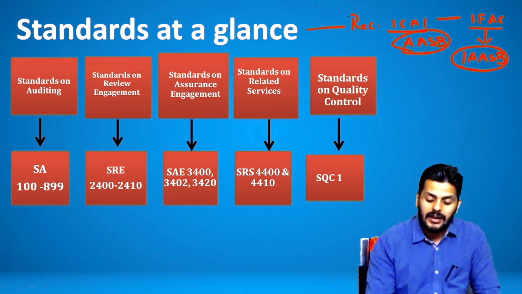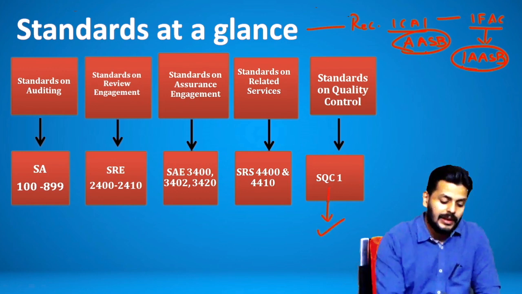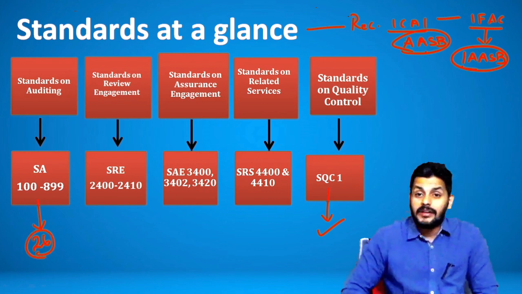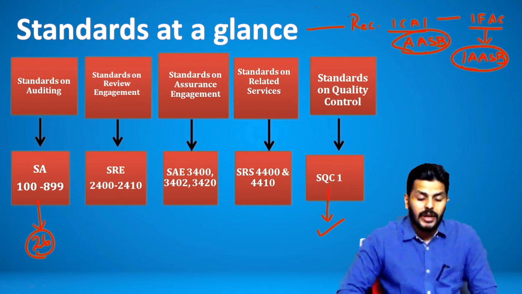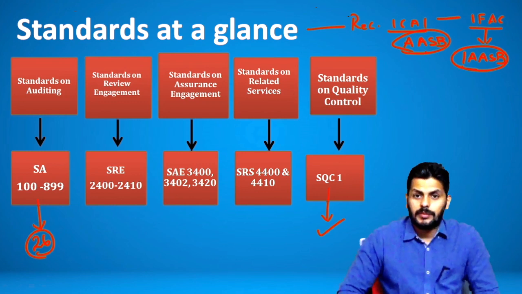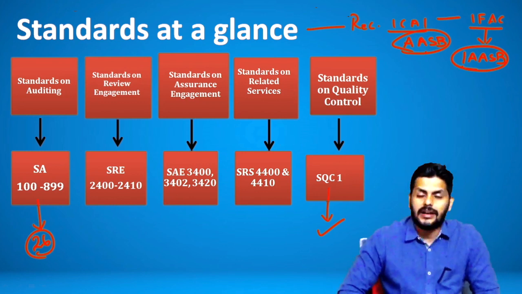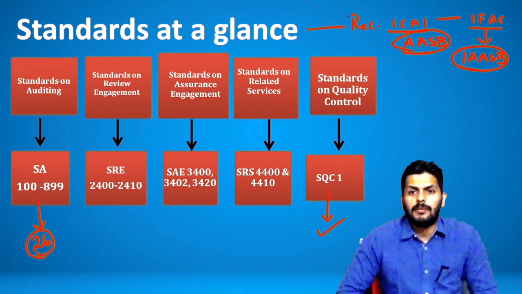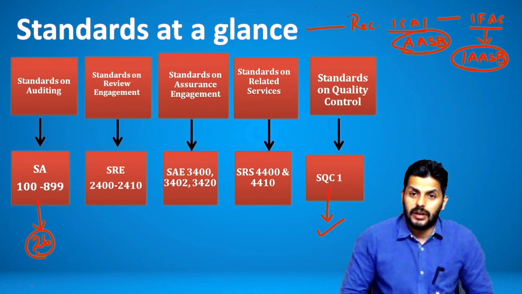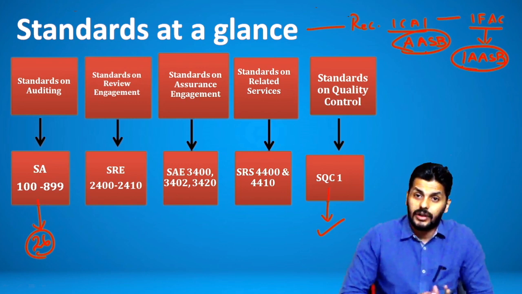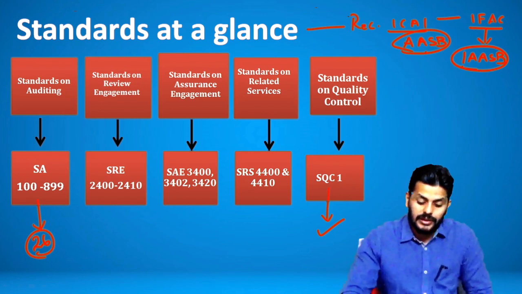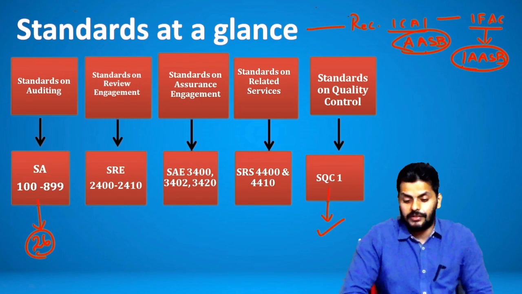Now, thankfully, the content in SQC is applicable, and of these standards, 26 of those, subject to the latest amendment where 9 standards have been pulled off, 26 of those are pretty much part of your syllabus. Of the 8 series, totally 38 standards, 3 of them are in the 8 series, which is not part of your syllabus right from the beginning, and then they have excluded a few standards from the existing 200 to 700 series also. So therefore, you are left with the quality control standards and the balance 25, 26 standards.